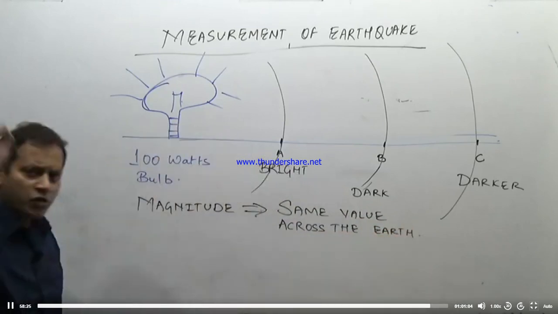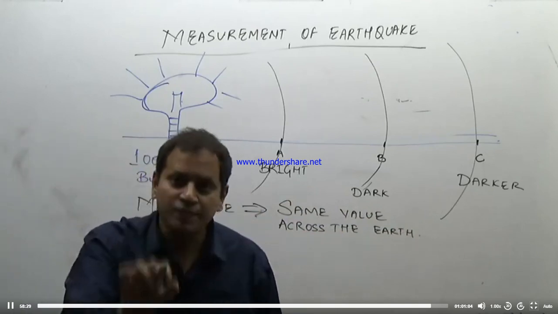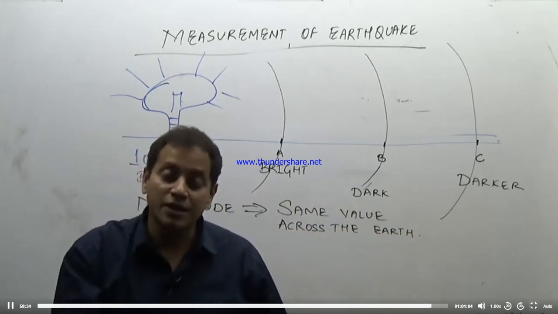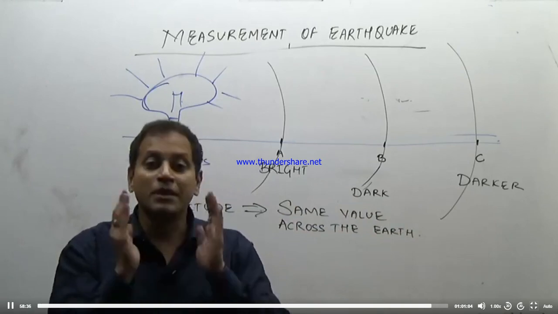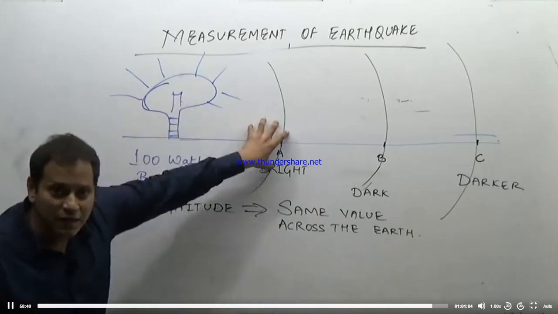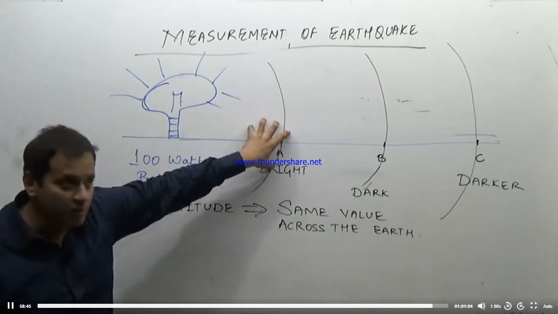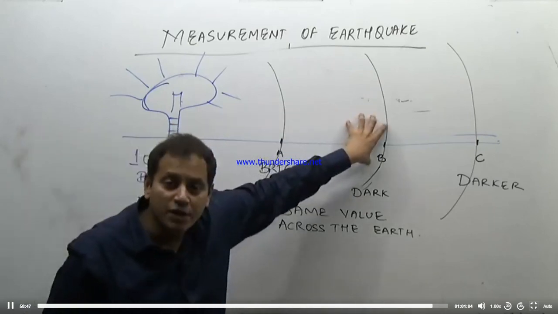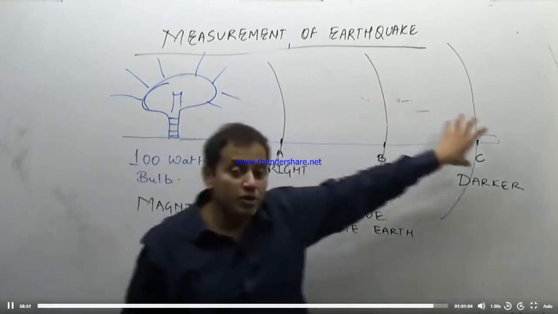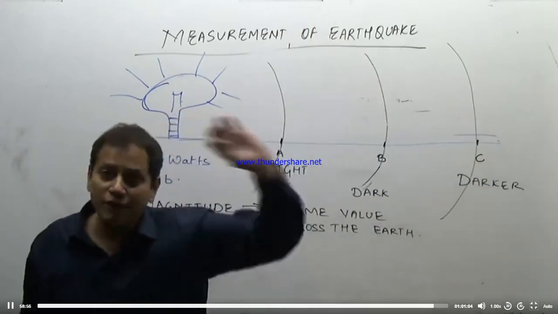That is, if an earthquake with 6 magnitude has struck XYZ region, it will have the same value across that region. The amount of energy released will be the same, but the intensity will be different. If this is the place where the earthquake has happened, the degree of shaking of the earth will be more. Here the degree of shaking of the earth will be moderate or lesser than at A. Here, because it is the farthest away, it will be the very least shaking.